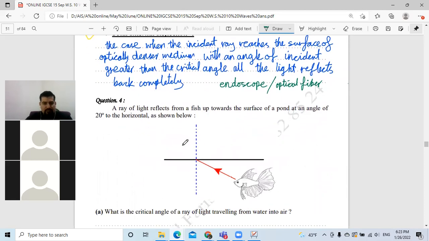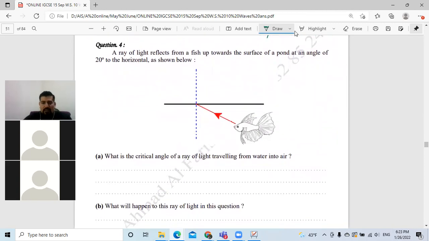Now, question number 4. Here in this question, what did they give us? They said that a ray of light reflects from a fish up towards the surface of a pond at an angle of 20 degrees to the horizontal. This angle is 20 degrees. The light reflects back from the fish to the surface between water and air. And they have to give us something that I didn't mention here: the refractive index of the water, which is approximately 1.33. Don't memorize this value, but approximately 1.3.